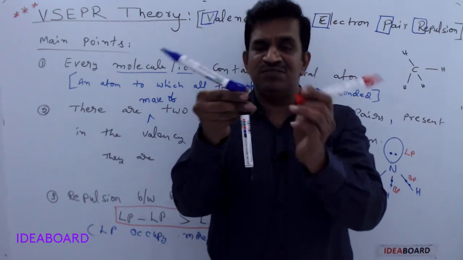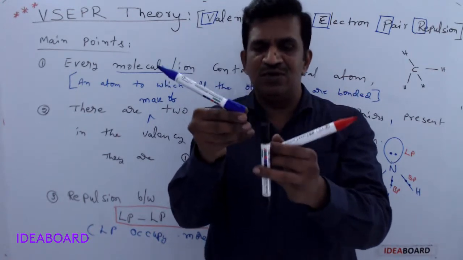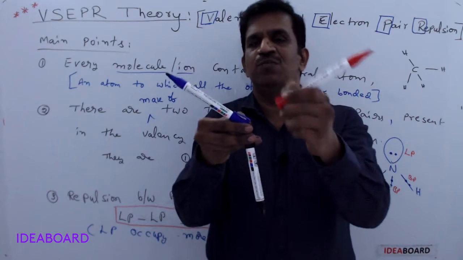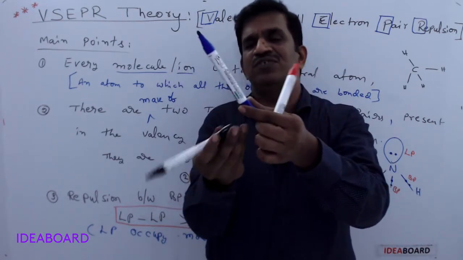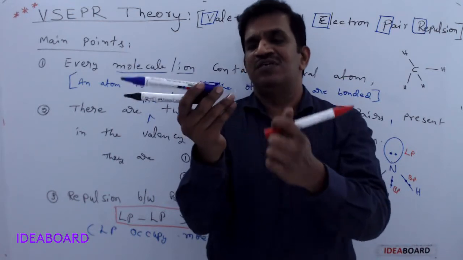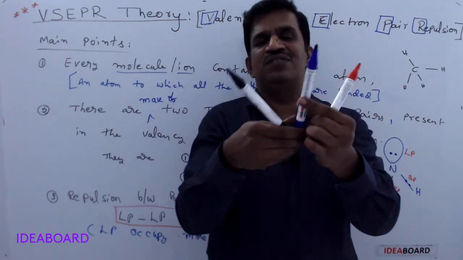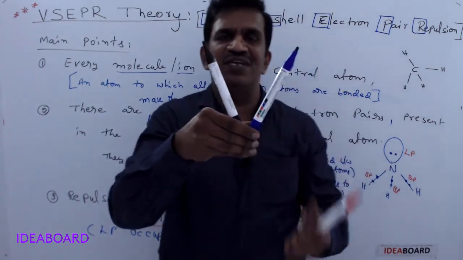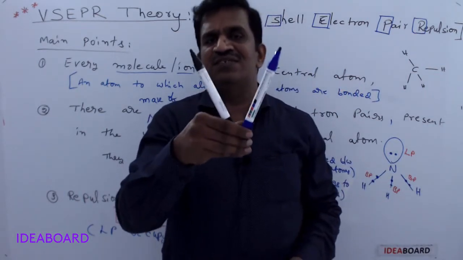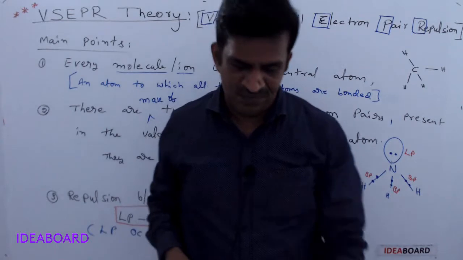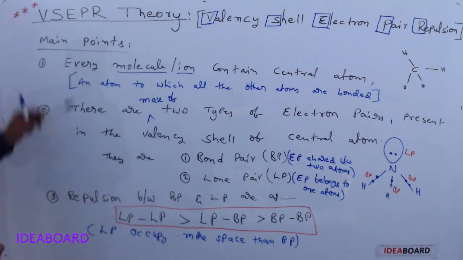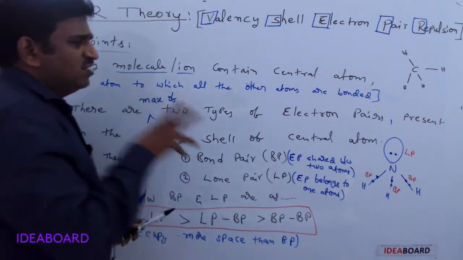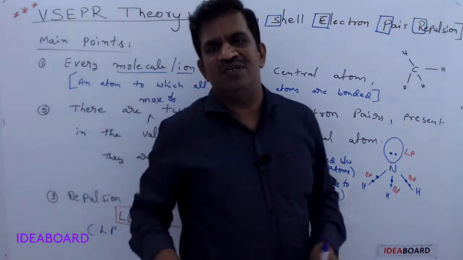If there is a repulsion, meaning this is not a bond pair, this is a lone pair, or suppose the red mark is a lone pair and not a bond pair, then these two will come closer and this one is away. So what is the angle between them? The angle is very small. The bond angle is less, and it is called a V shape. So according to the VSEPR theory postulates, we can predict the shape of the molecule and the bond angle of the molecule.